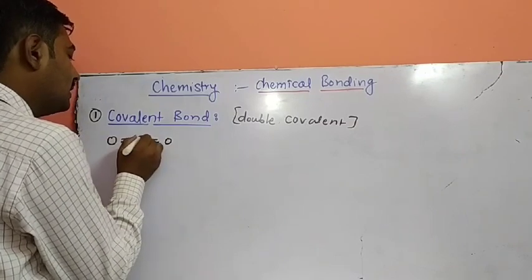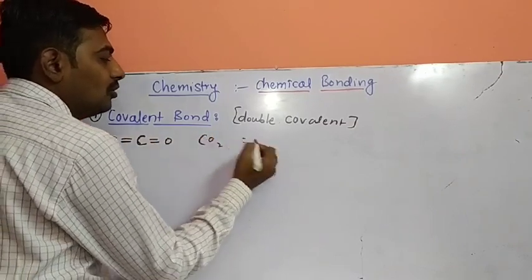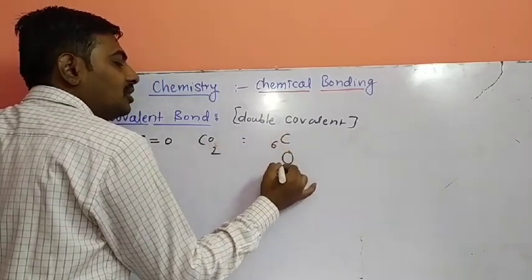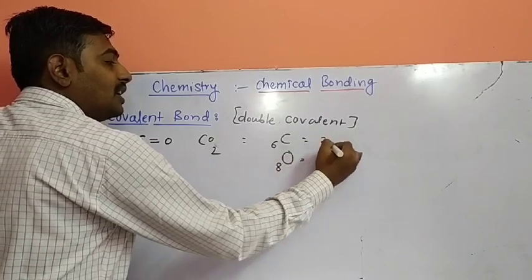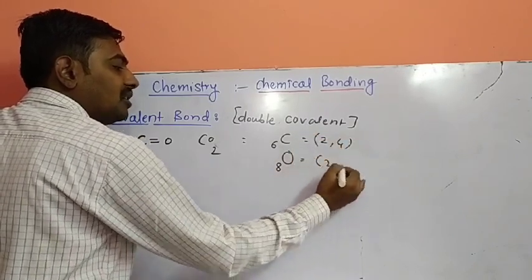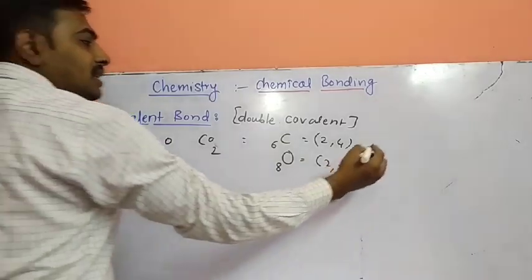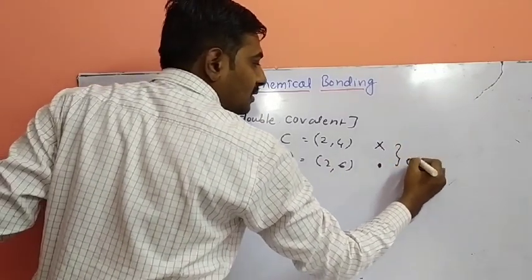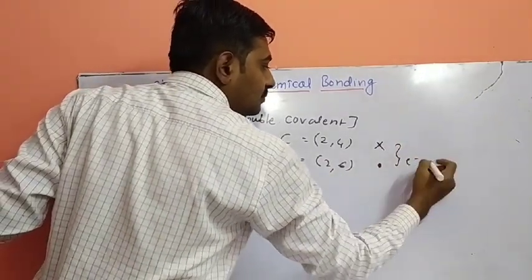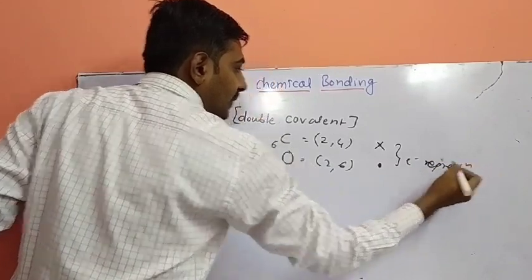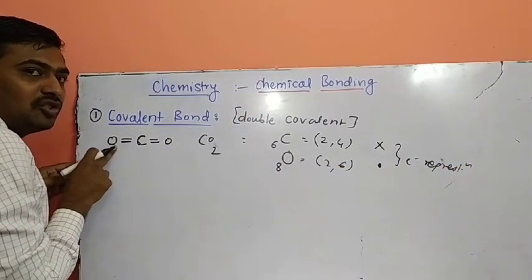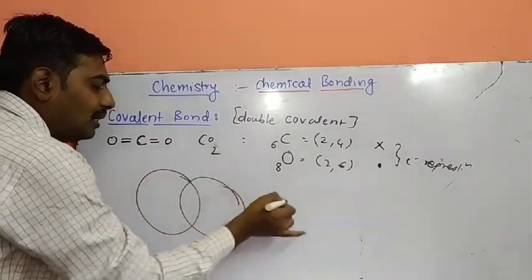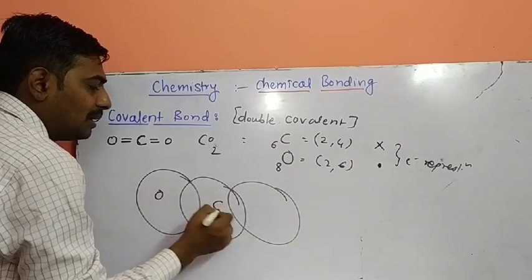CO2 will be like this, a linear structure. What does the CO2 molecule contain? It contains carbon and oxygen atoms. Carbon has atomic number 6, oxygen has atomic number 8. Electron configuration of carbon is 2, 4. Here the electron configuration is 2, 6. Electron representation: first by cross, second by dot. So this is the electron representation. Here first the orbital of oxygen, second carbon, third oxygen.